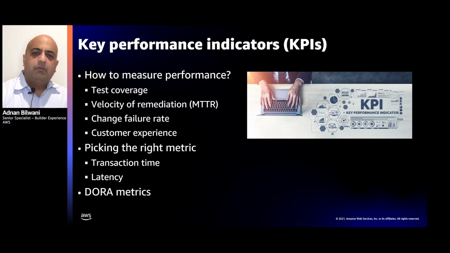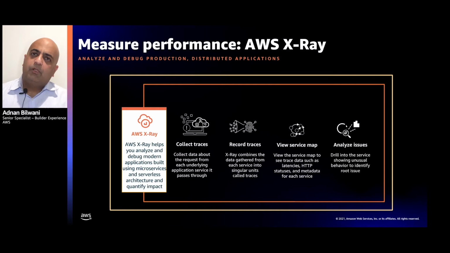So how to start doing this? Well, one of the easiest ways to start observing your applications is AWS X-Ray. It's a relatively simple way to start observing how your application flows through multiple services across AWS. If you have a native AWS environment, a serverless architecture, enabling AWS X-Ray is really a great way to start instrumenting your application and looking at how metadata is flowing across your application.